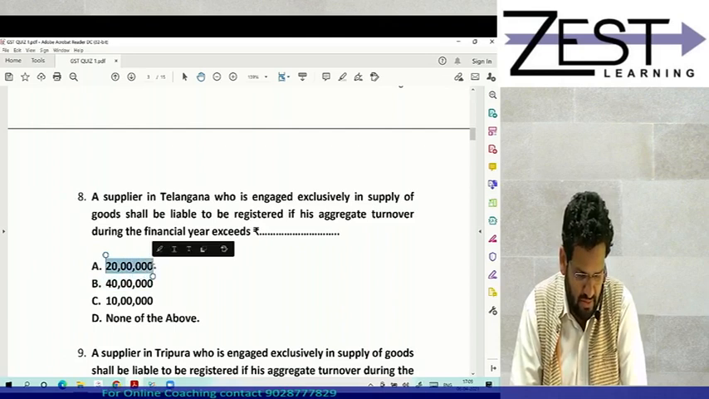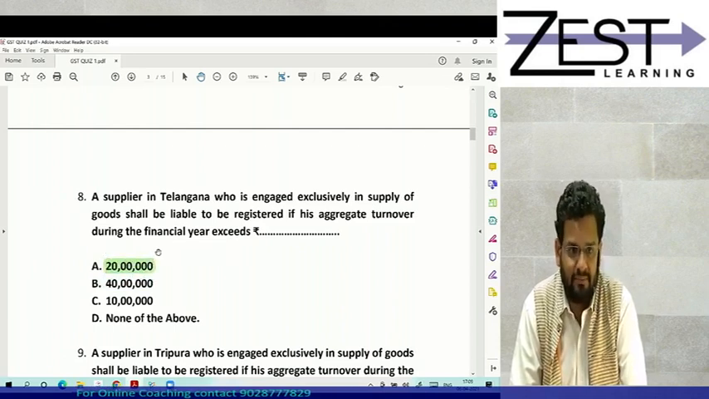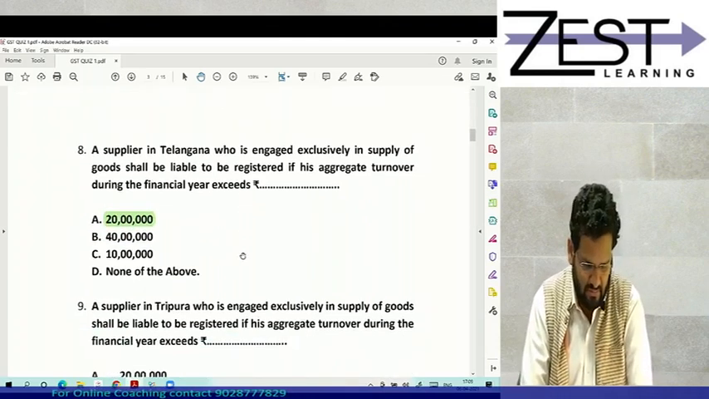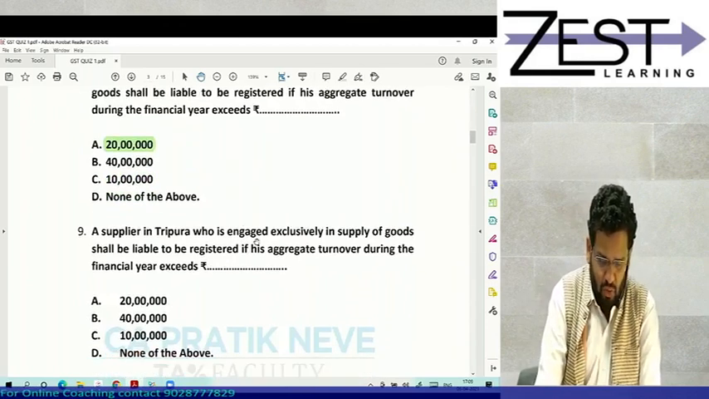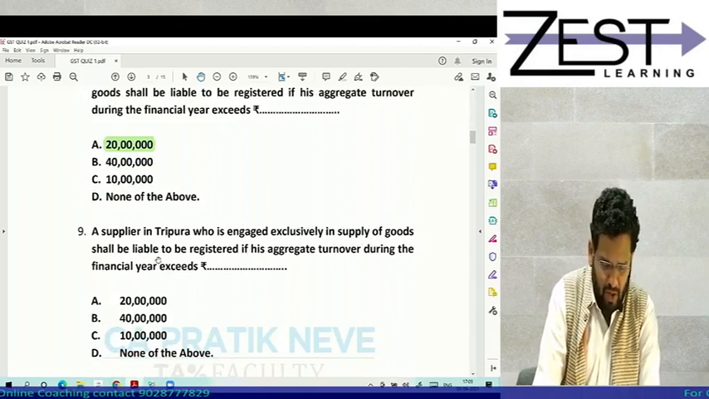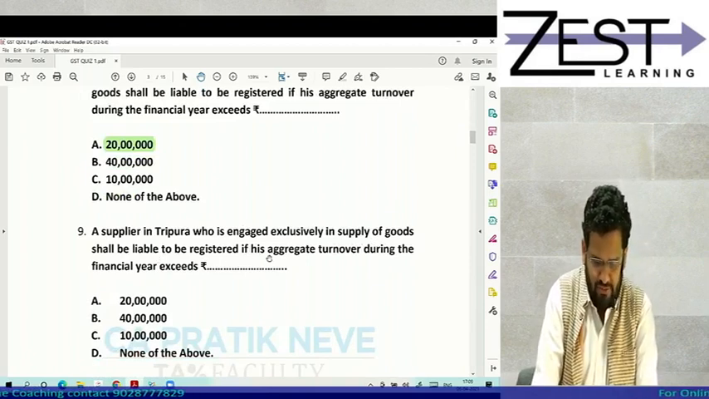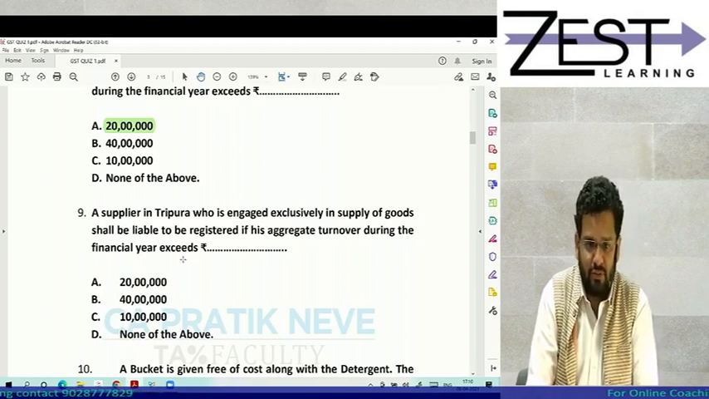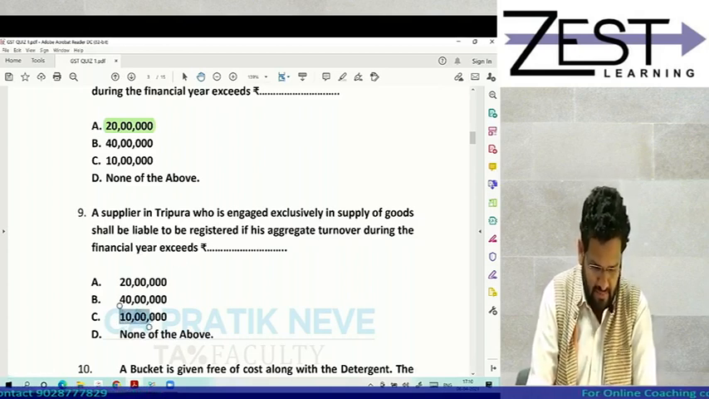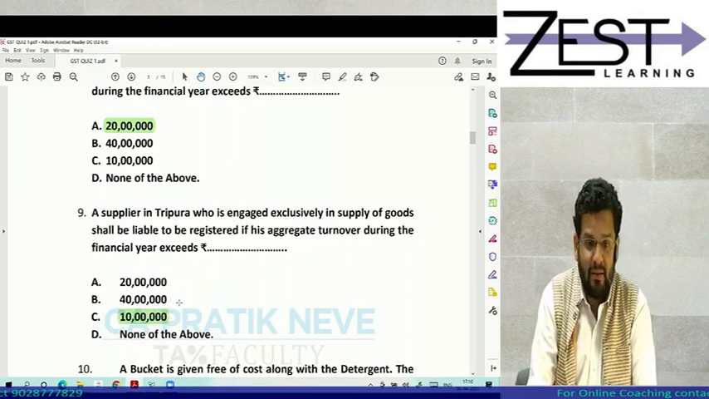Just now we discussed SMPUT, those 6 states. Then supplier in Tripura who is engaged exclusively in supply of goods shall be liable to be registered if his aggregate turnover during financial year exceeds rupees 10 lakhs. MMNT, it falls in that category.